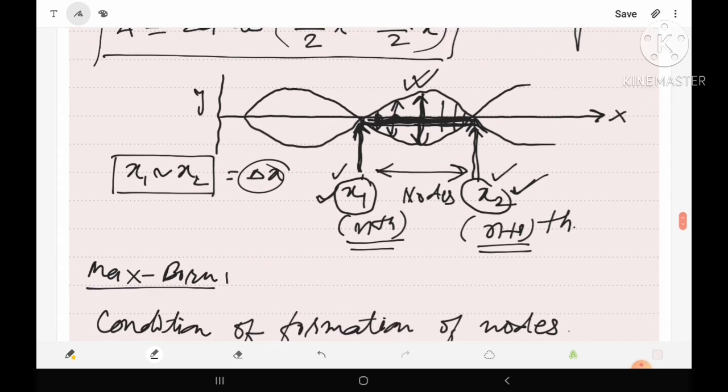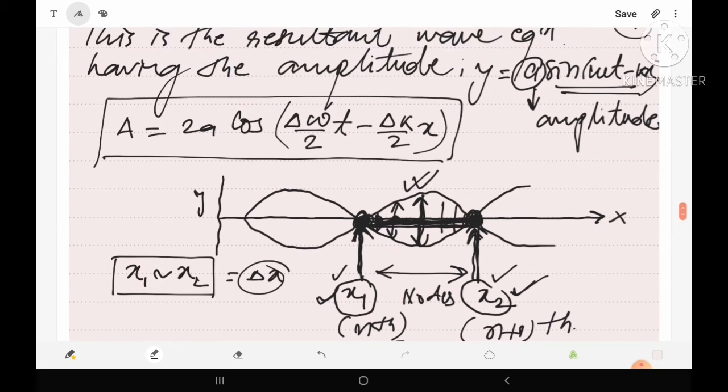Actually from this figure it is clear that a node will be formed if the amplitude, meaning the perpendicular displacement, is 0. It means that the condition for the formation of a node is that this amplitude should be equal to 0.